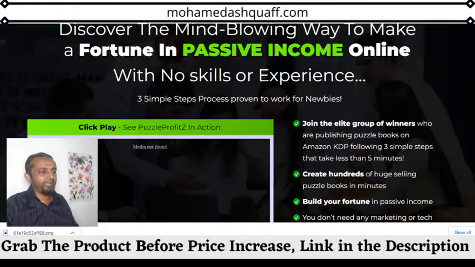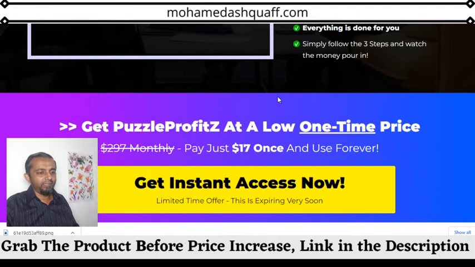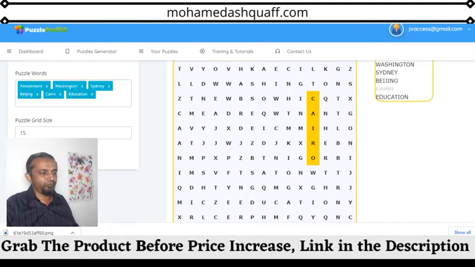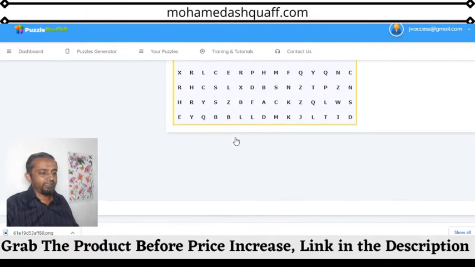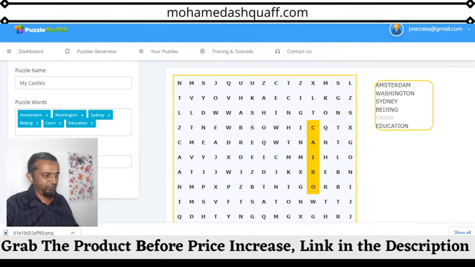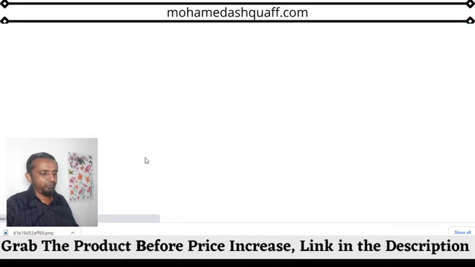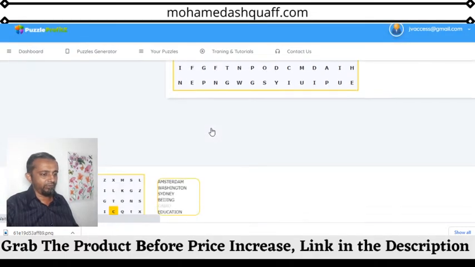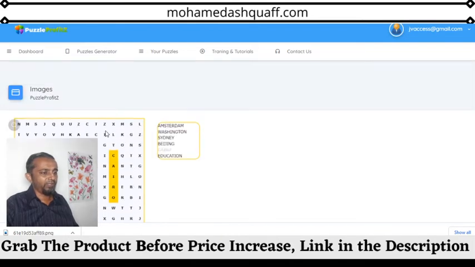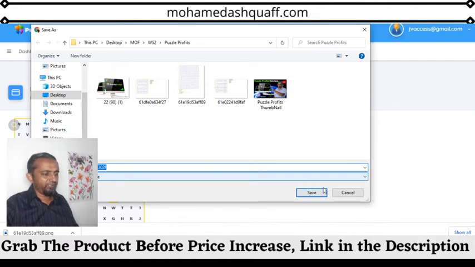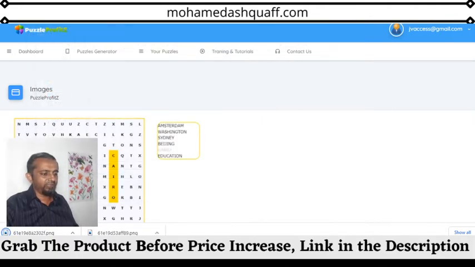Okay, guys. But as this person, Venkatesh, is claiming, you cannot do anything with this puzzle, as he says. Everything you have to do by yourself. You can create your puzzles with this. Okay, that's true. But after that, you have to save the image. You have to click save image here. After coming here, all those puzzles will come under here. Now you can see here, this you have to download. Again you have to right click and save image. And here again I'm saving it for the sake of this demo. Again we'll see how it is going to look.